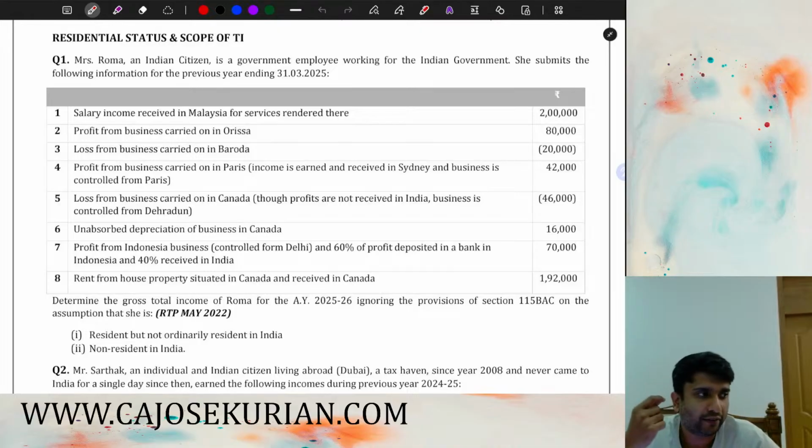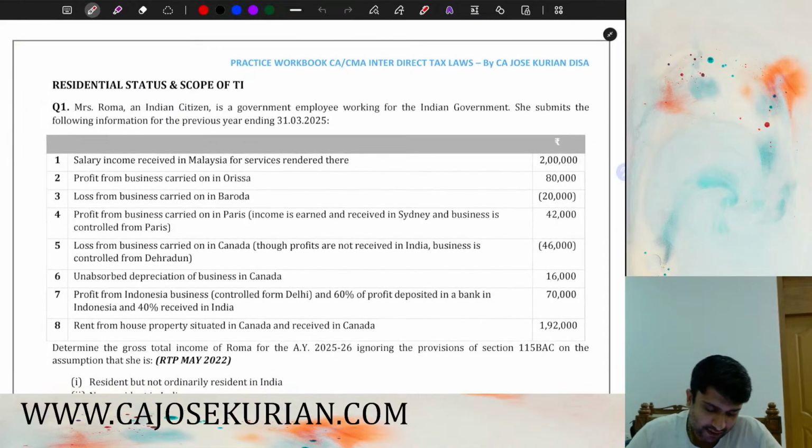In the meanwhile, if you have any doubts regarding the topics, or any confusion when we solve it, you can comment in the chat box. Those who are attending this live, you have to be active. Without wasting time, let's start with the session, friends. I'll start with the residential status and scope of total income chapter. Question number 1. We'll read the question together, then I'll tell you how to solve these kinds of questions.